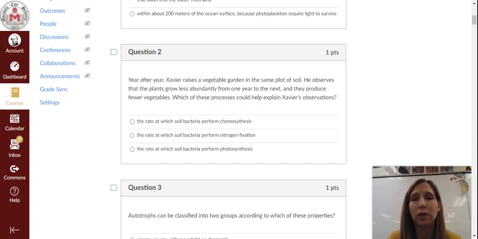Question 2. Year after year, Xavier raises a vegetable garden in the same plot of soil. He observes that the plants grow less abundantly from one year to the next, and they produce fewer vegetables. Which of these processes could help explain Xavier's observations? Is it A, the rate at which the soil bacteria perform chemosynthesis? B, the rate at which soil bacteria perform nitrogen fixation? Or C, the rate at which soil bacteria perform photosynthesis?